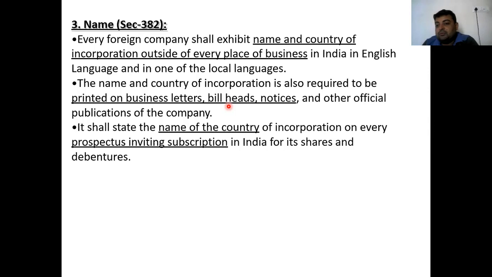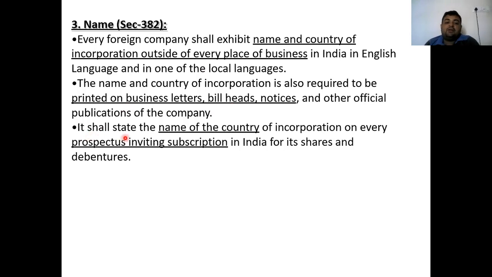Now, other official publication means, for example, the prospectus. If it is a public limited company and the company wants to borrow funds from the public, and the company issues a prospectus, then again this is an official publication of the company. Another example is the financial reports which are published by the company at the end of the year, because it is mandatory under the published accounting system to furnish all the material information to the investors as well as to the general public, government, and all the authorities which have an interest in the company. So all these are known as official publications.